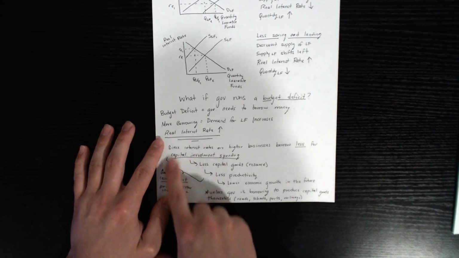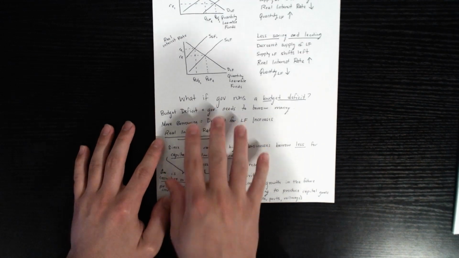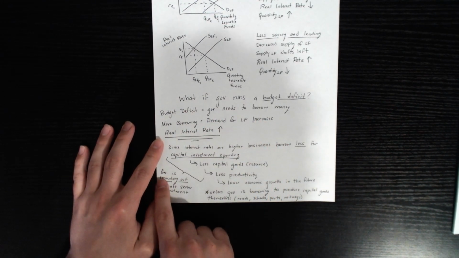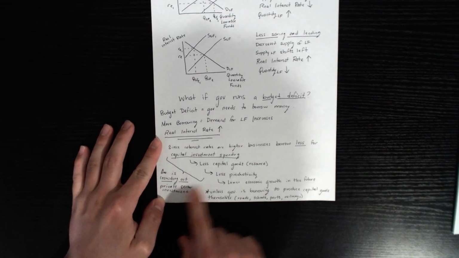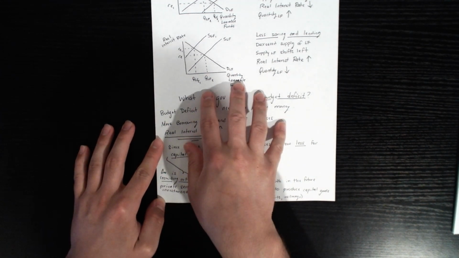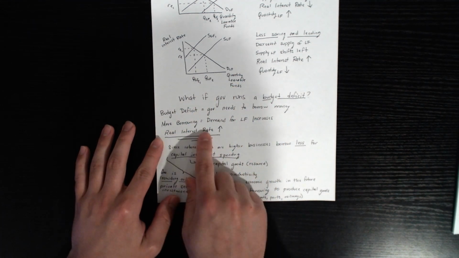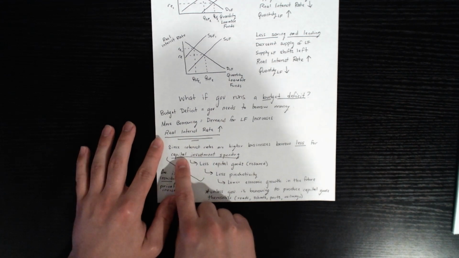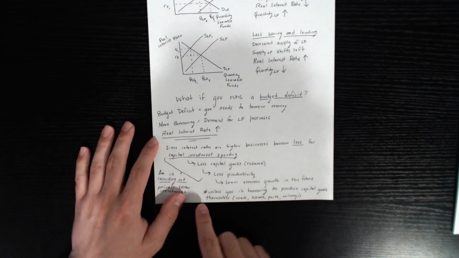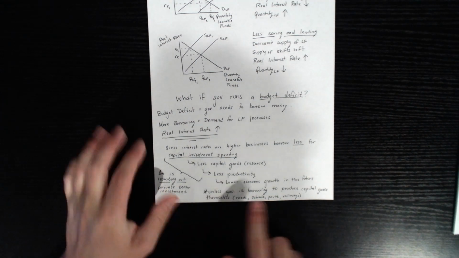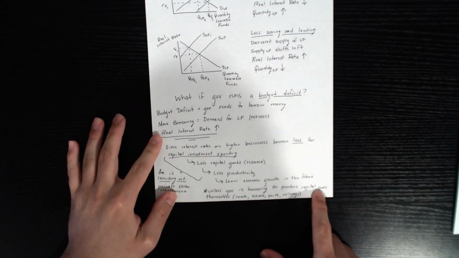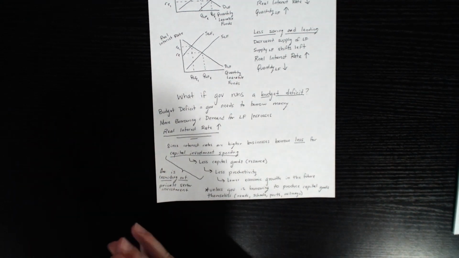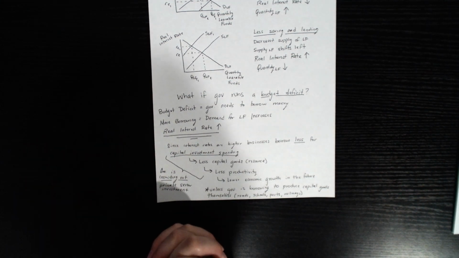So this impact of the government borrowing money is called crowding out because it's crowding out private sector investment. Since the government borrowing all this money increases the real interest rate, the private sector does not do as much capital investment spending. And this could slow down economic growth unless the government is borrowing the money to produce more capital goods themselves, like roads, schools, more ports, more railways, other capital goods like that.